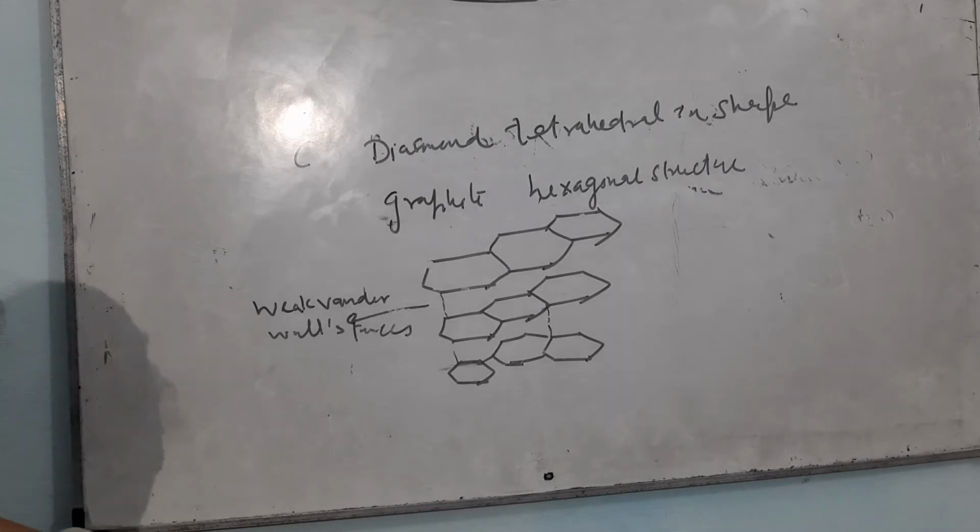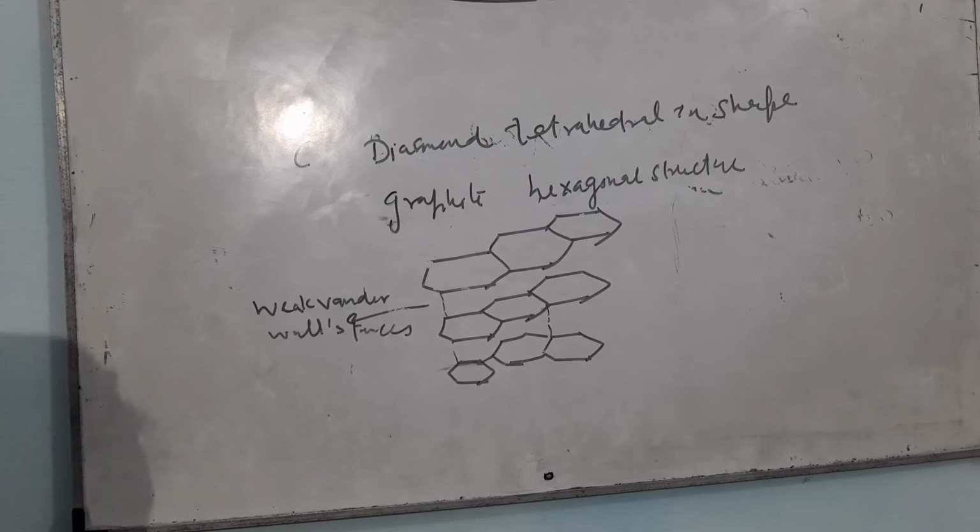Graphite is used for making electrodes. It can conduct electricity. Now, if I compare the properties of diamond with that of graphite, diamond is a non-conductor of electricity.